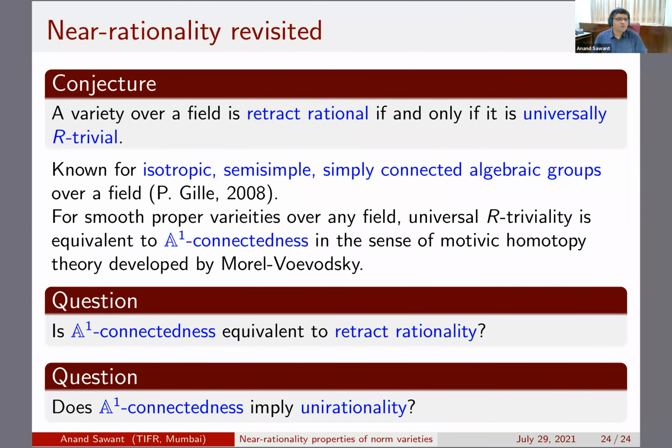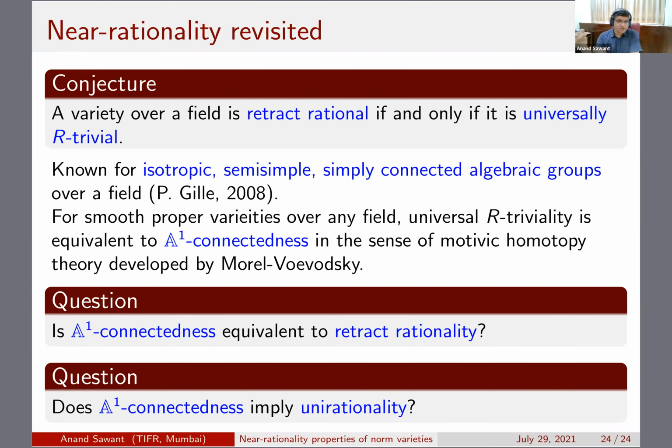I view universal R-triviality as a bunch of discrete data, in the sense that it's information about the R-equivalence classes in the base change of X over any finitely generated separable field extension. Whereas the sheaf of A1-connected components is actually a sheaf in the Nisnevich topology, so it gives you an additional structure.